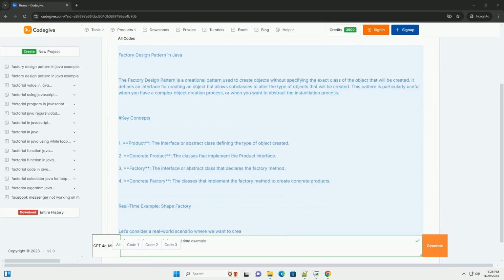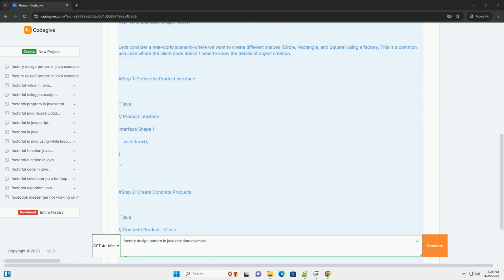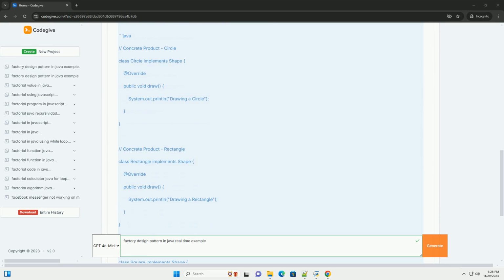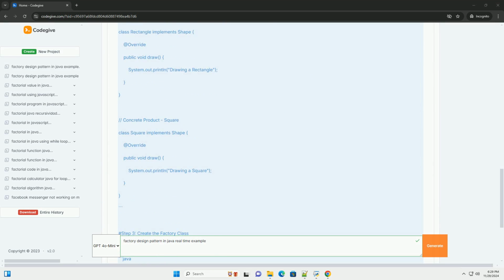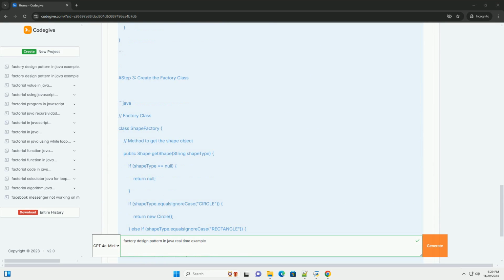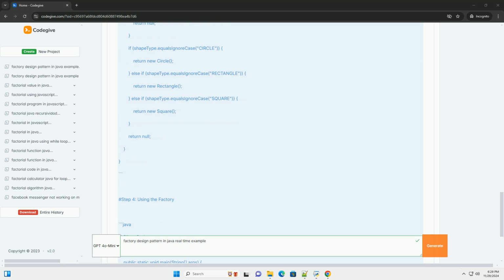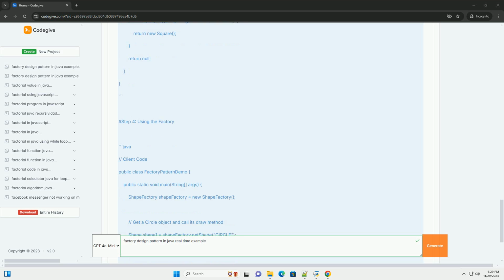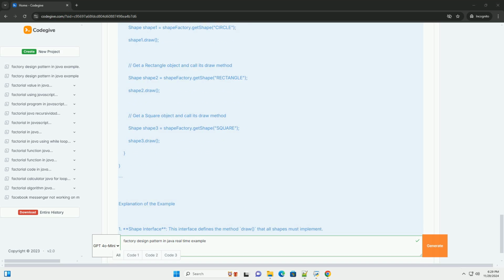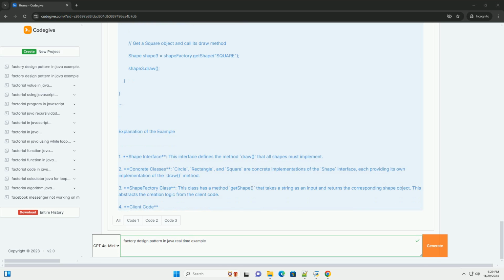Factory design pattern in Java. The factory design pattern is a creational pattern used to create objects without specifying the exact class of the object that will be created. It defines an interface for creating an object but allows subclasses to alter the type of objects that will be created. This pattern is particularly useful when you have a complex object creation process, or when you want to abstract the instantiation process.